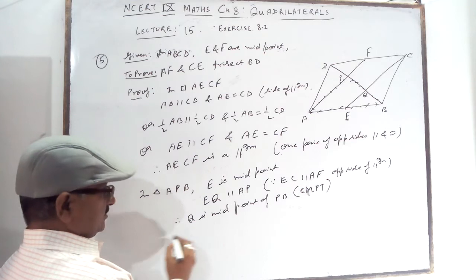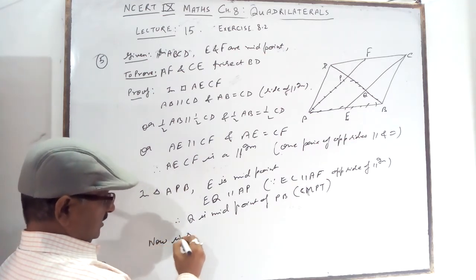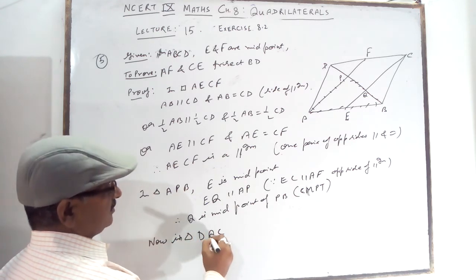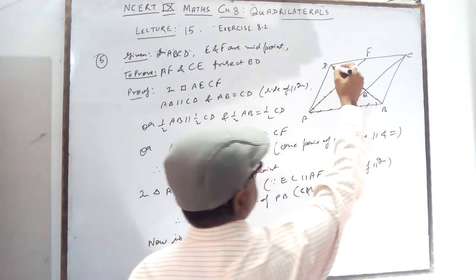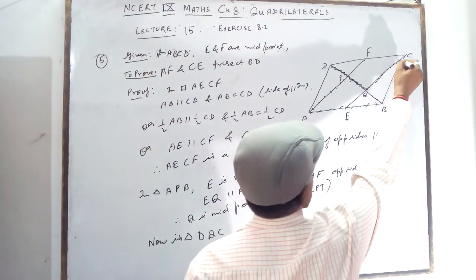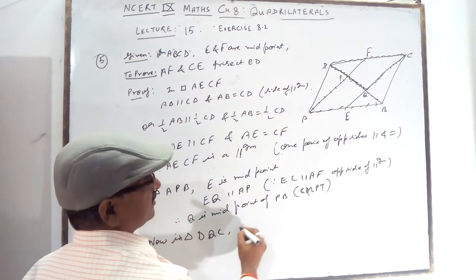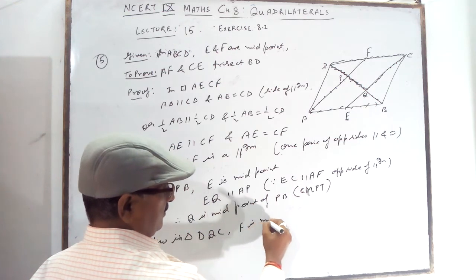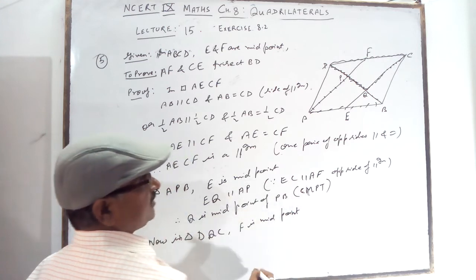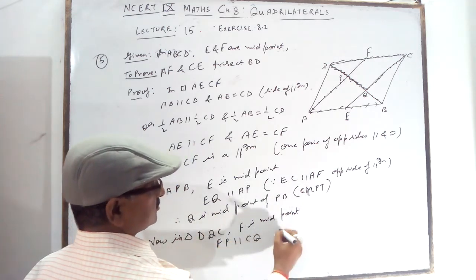So now in triangle DQC, F is midpoint. F is the midpoint. FP is parallel to CQ as above.